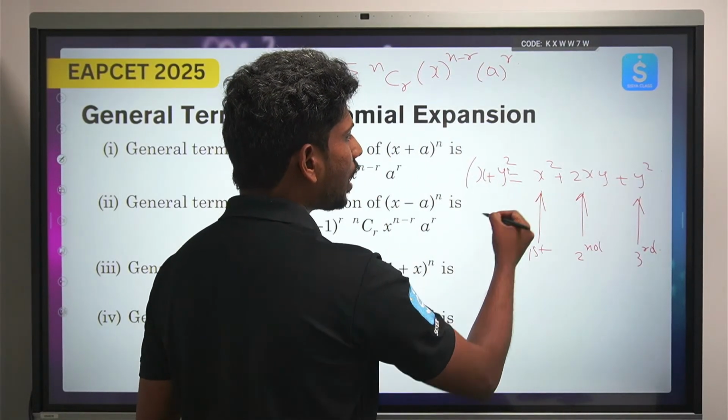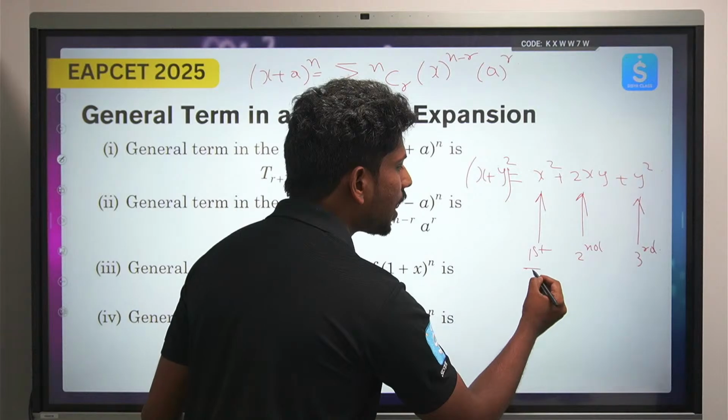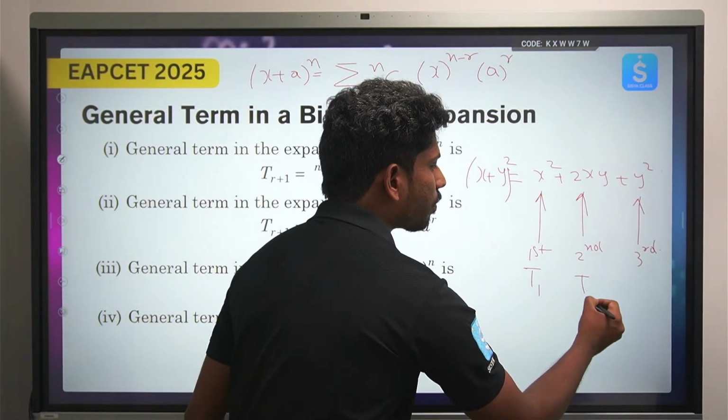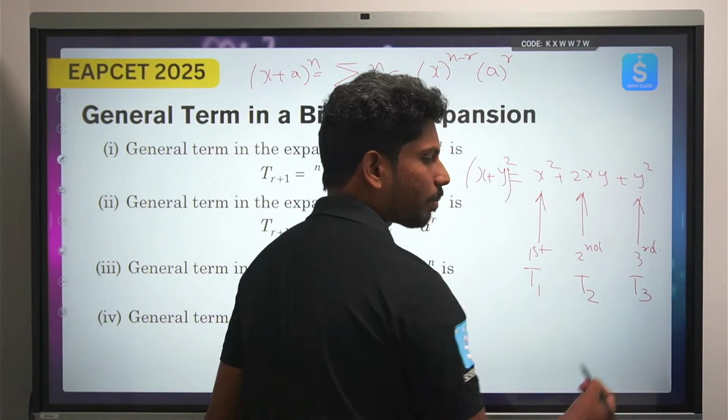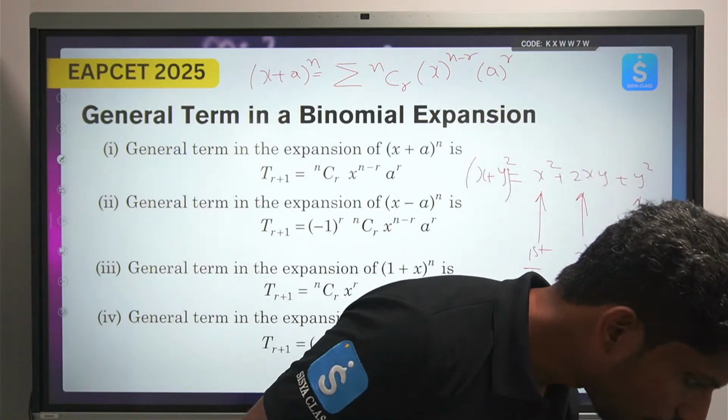So I will be giving a general notation. Instead of saying first term, I will say T1. T1 represents the first term, T2 represents the second term, T3 represents the third term. Similarly, T5 represents the fifth term. Right?